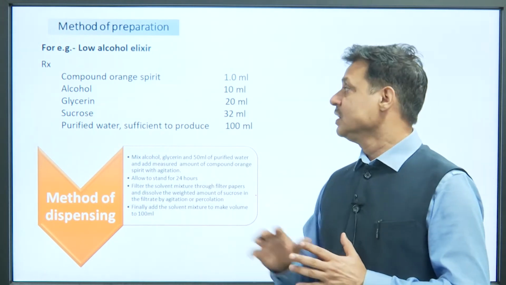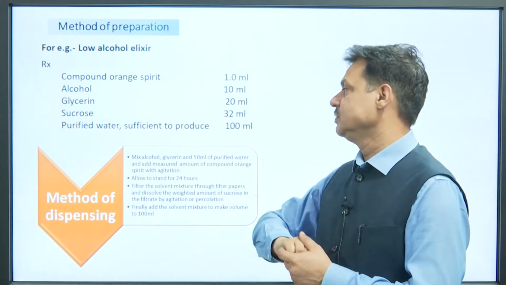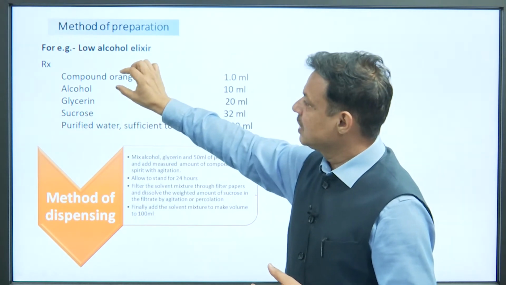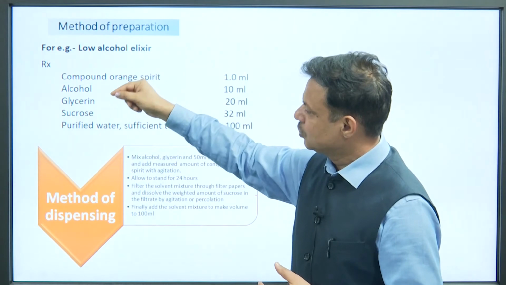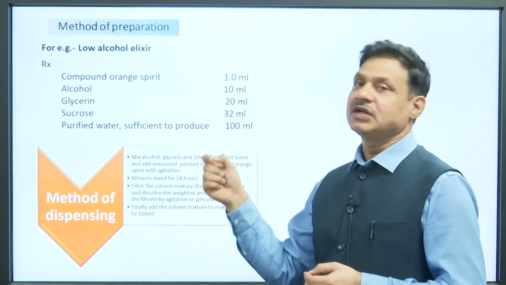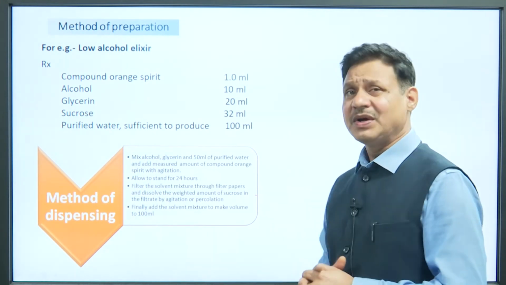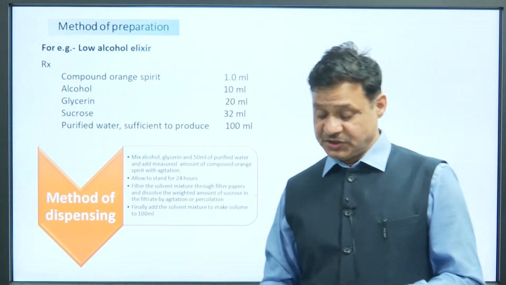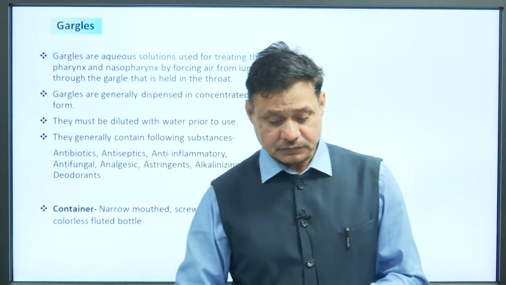Clearly, one part is always alcohol soluble and one part is water soluble. So you can dissolve the sucrose in water, mix the alcohol and spirit in one system, and glycerin can be dissolved in water. Then add the water solution drop-wise into the alcoholic solution always. This is a thumb rule we generally use for any preparation or mixing of alcohol with water, to control the precipitation of soluble contents.